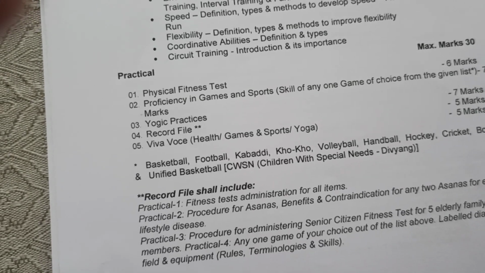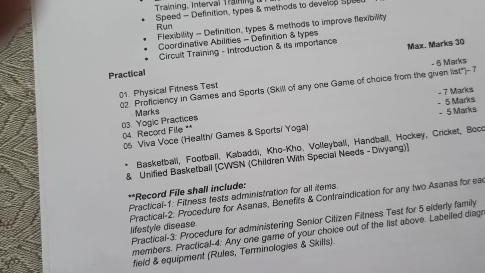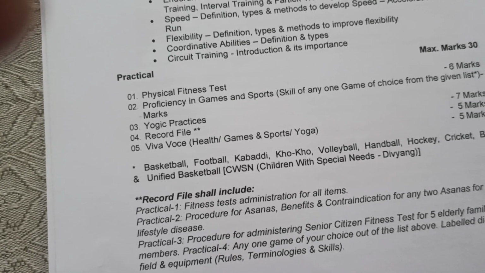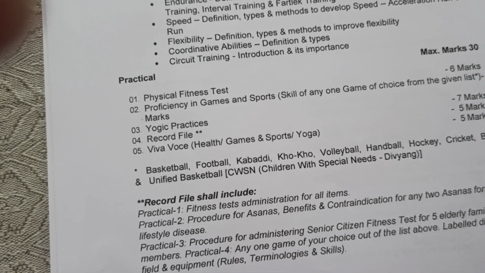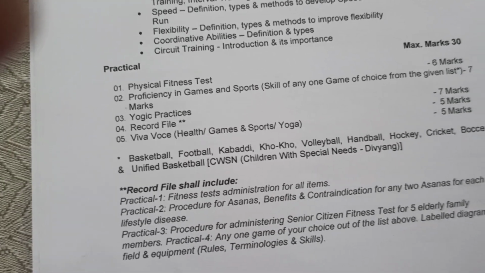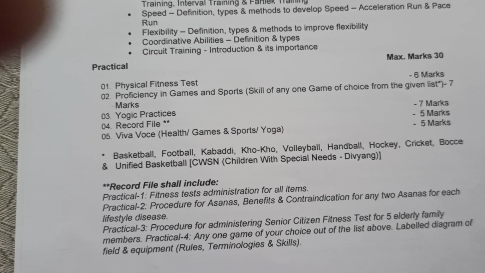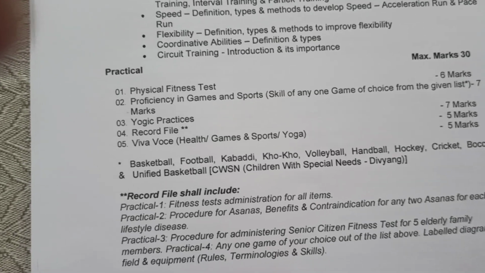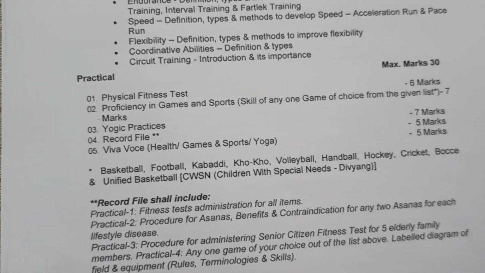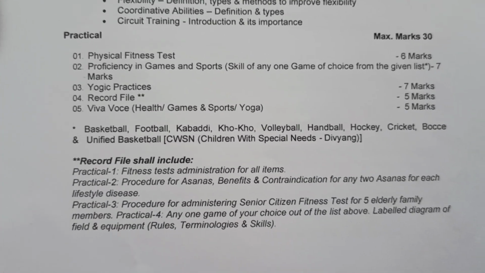After that, yogic practices 7 marks, record file 5 marks, and viva from health, games, sports and yoga 5 marks. These all include the 30 marks practical. So total there are 100 marks in the Physical Education paper.